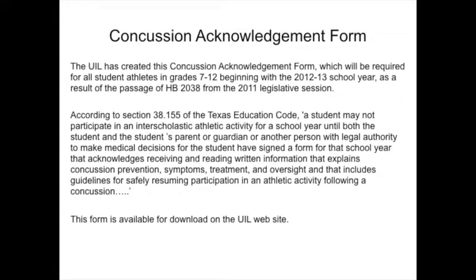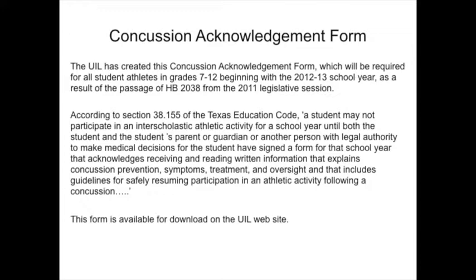Concussion Acknowledgement Form. The UIL has created this Concussion Acknowledgement Form, which will be required for all student-athletes in grade 7-12 beginning with the 2012 to 2013 school year, as a result of the passage of HB 2038 from the 2011 legislative session.